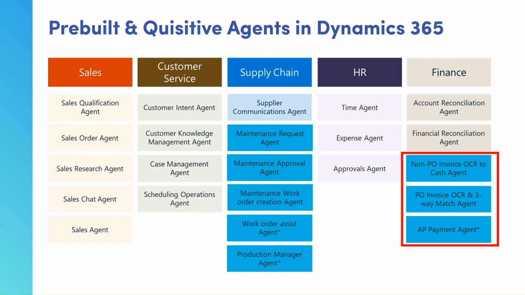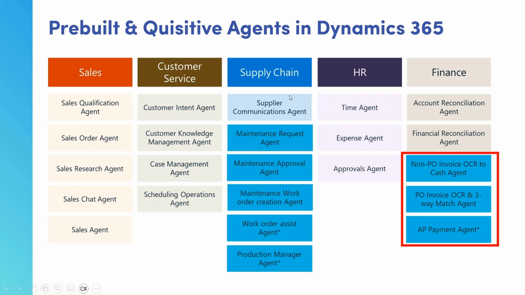Now, Microsoft has several first-party agents that are included, as well as some Quisitive agents that we have added to the system. Within sales and customer service, these are the Microsoft Dynamics CE first-party agents that Microsoft has released.